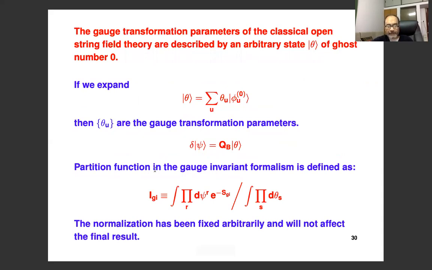And now we write down the partition function of the gauge invariant formalism. And that's the standard partition function that you normally write down, integral over psi r e to the minus the action divided by the volume of the gauge group. And at this stage, I should just say that the normalization of I that I have defined here is completely arbitrary. You could have multiplied this by any constant c, and the final result will not be affected by this. Okay, so this you can take as a definition of IGI. The path integral weighted by the e to the minus action divided by the volume of the gauge group.